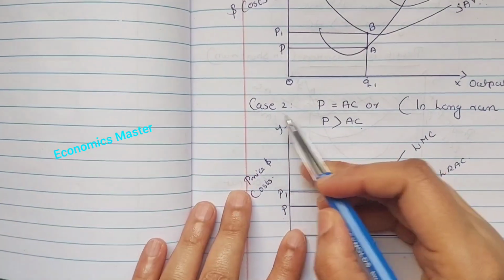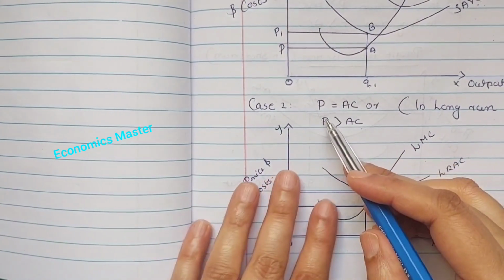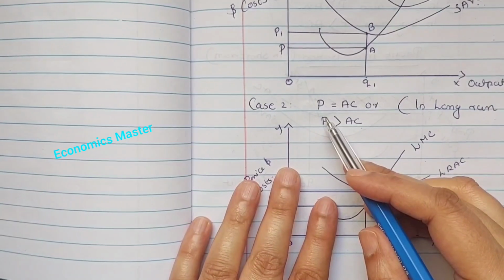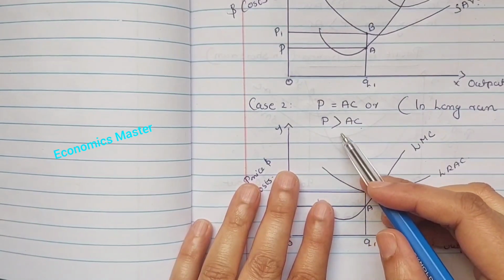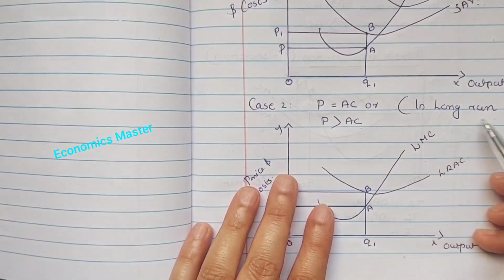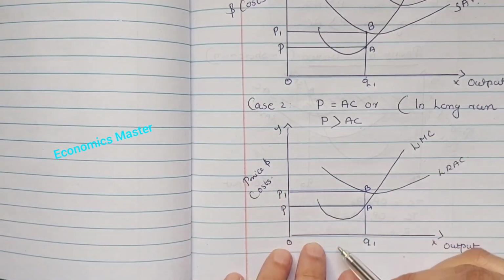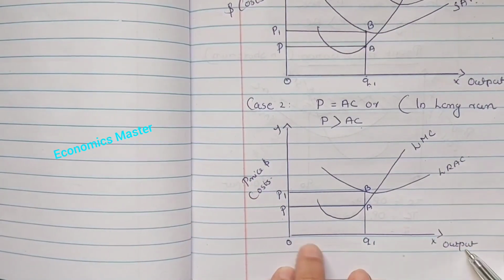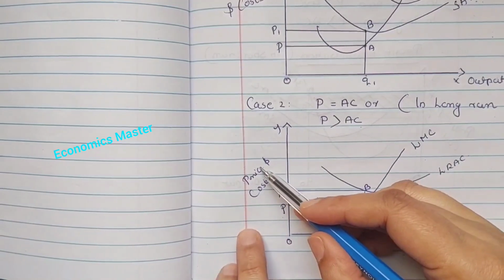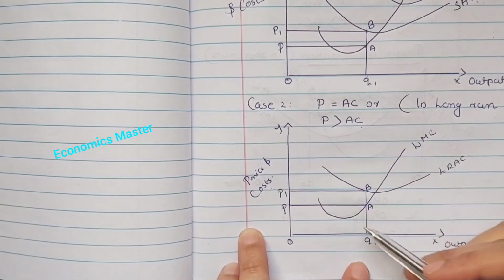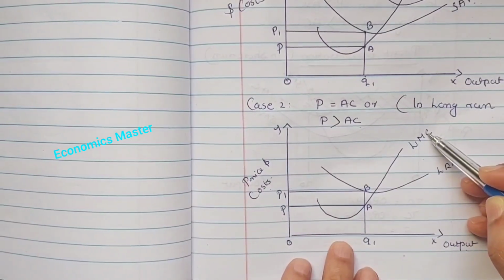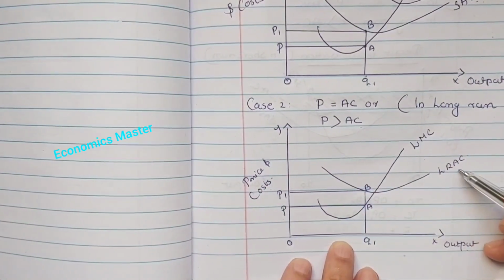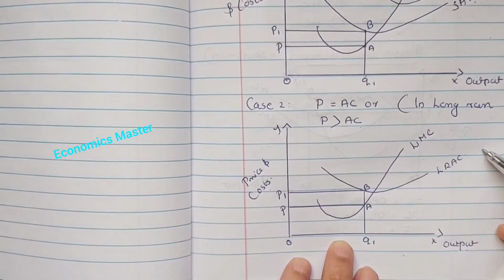Then case 2. Here the third condition is that price should be equal to or greater than average cost in the long run. So the x-axis shows the level of output, the y-axis shows the price and cost. This is the long run marginal cost curve of the firm. This is the long run average cost curve of the firm.